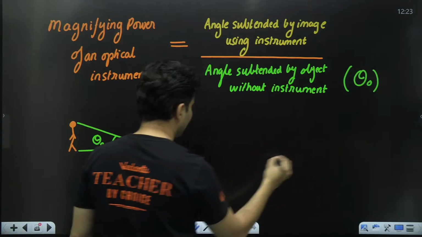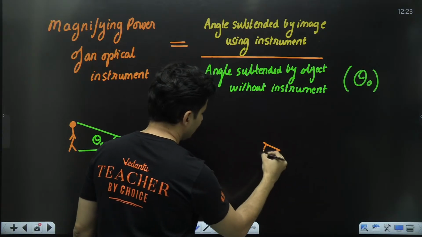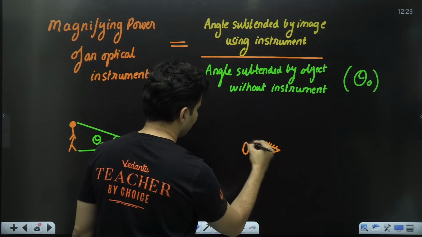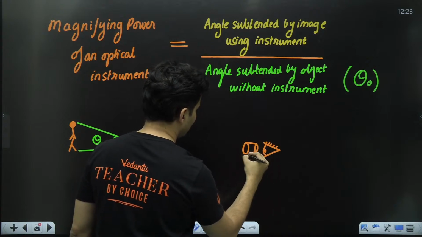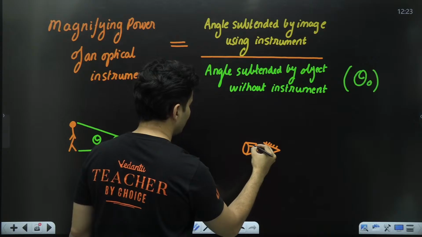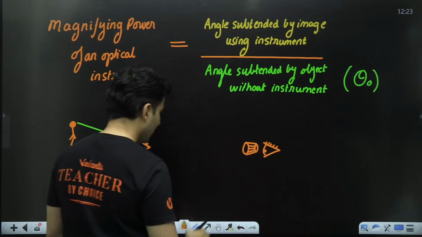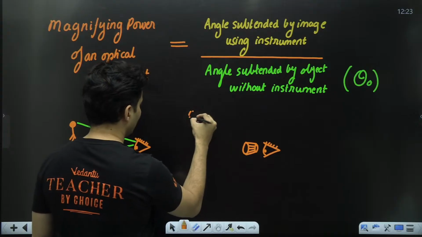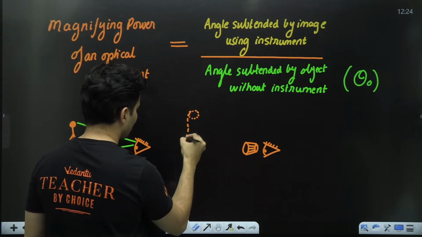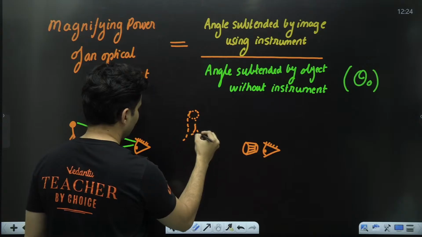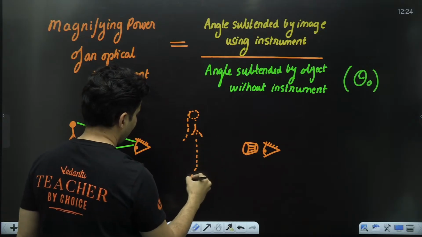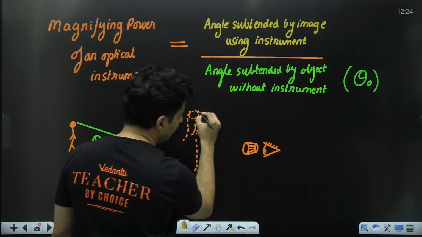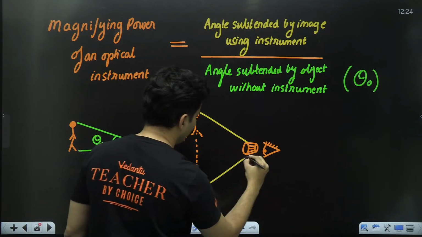But in the second scenario, what happens? This Pandu is using some kind of binoculars or something, I don't know, some optical instrument he is using. Because of which this particular Pandu sees an image of Champa maybe like this, then this will be the angle subtended by the image.